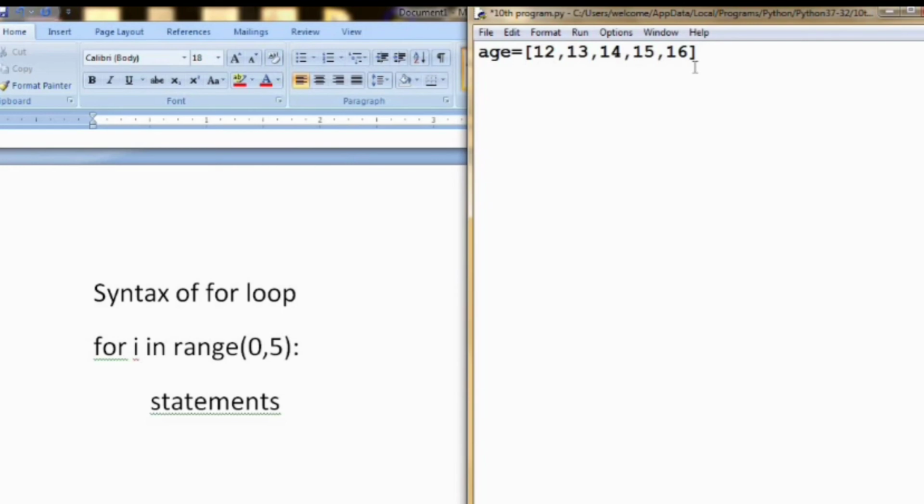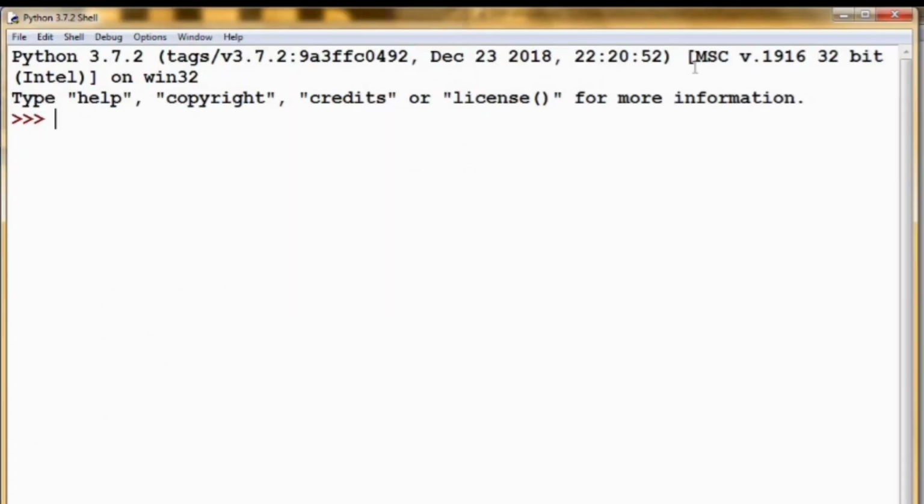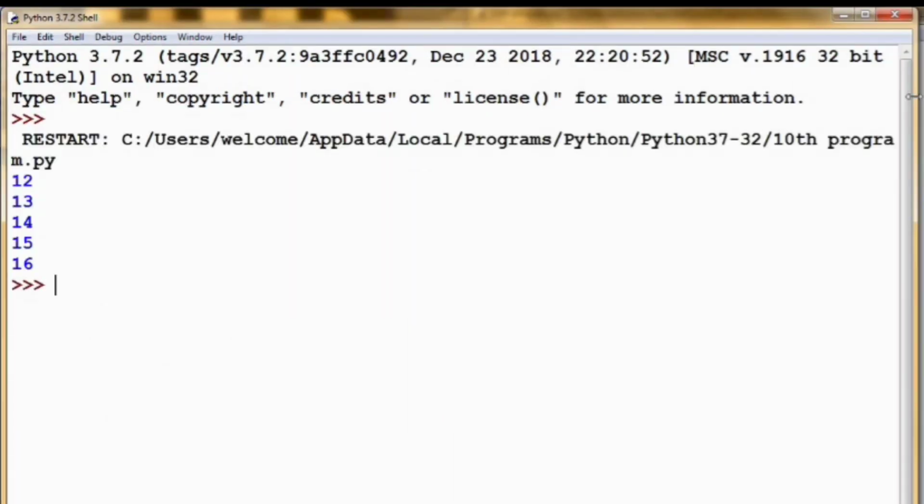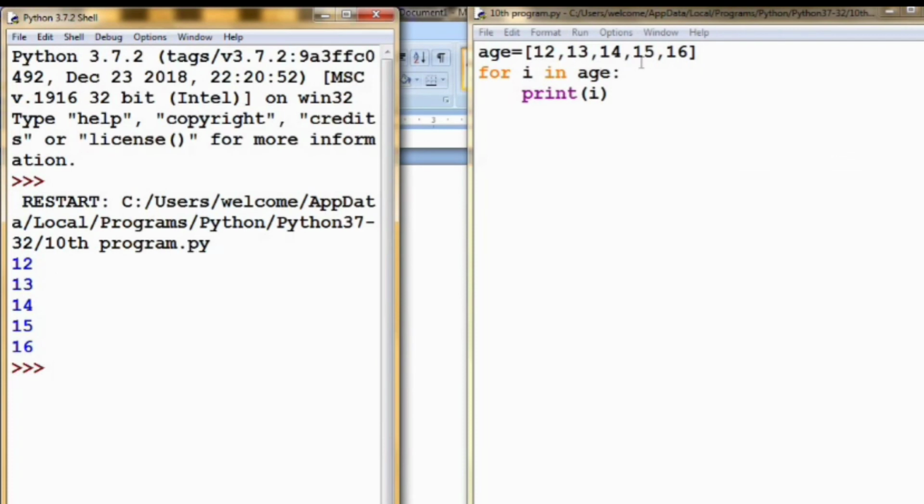Now I will show you. For i in, not in range, in age. Now I am specifying the colon and I am printing the value of i. Now the program is saved and running. Now 12, 13, 14, 15 will be printed. See here, I have given the list 12, 13, 14, 15 and 16, and I have specified the for loop for i in age. So for every i in age, the ith value will be printed.